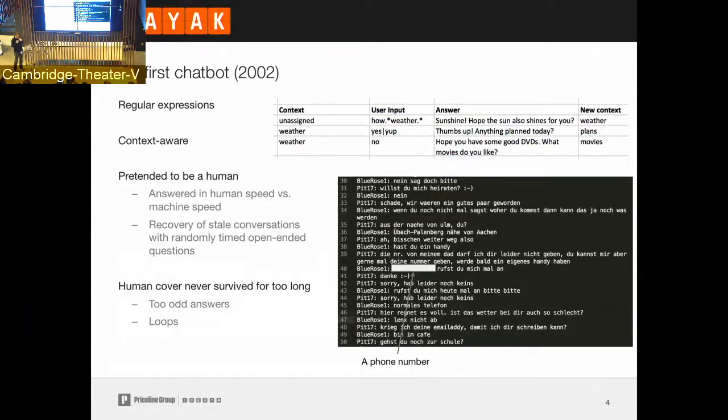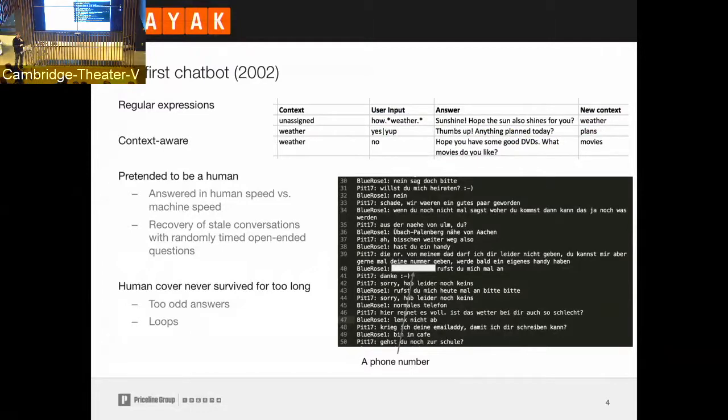Nevertheless, some conversations didn't go so badly. This is in German here. This is an original conversation. The bot was Pit 17 talking to a person, and this person was really trying to squeeze the phone number out of the bot, who was saying that he's not allowed, he can't use the phone of his dad.